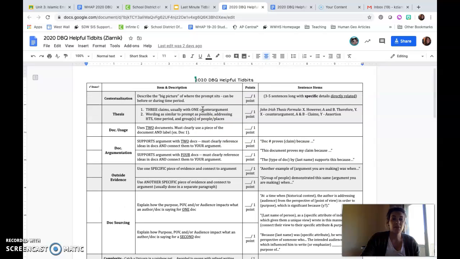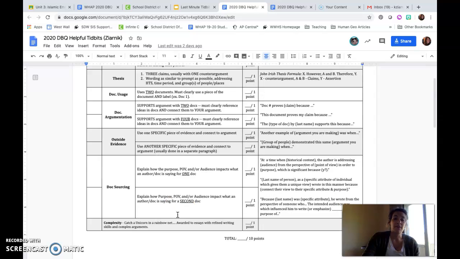So understanding the rubric is really important, especially if you know you're somebody whose outside evidence is maybe a struggle, but your point of view is on point. I would for sure make sure I get my 2 points of view into those first 2 paragraphs, or whatever time I have, and then work on my outside evidence. Because if I'm not very strong at these, they are not necessarily guaranteed points compared to something I do really well. So think about the feedback that I've given you as a teacher, as well as how well you write and what things you do really well.